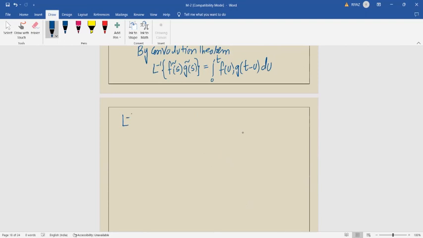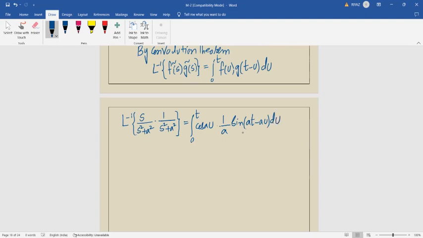So Laplace inverse of f bar of s into g bar of s, we have here s by s square plus a square into 1 by s square plus a square. This is equal to integral 0 to t as it is. F of u value, as you know, we got it as cos au here, and then g of t minus u value also we got it, 1 by a sin of at minus au, du. अभी आया ना ऊपर आपको वैल्यू से?